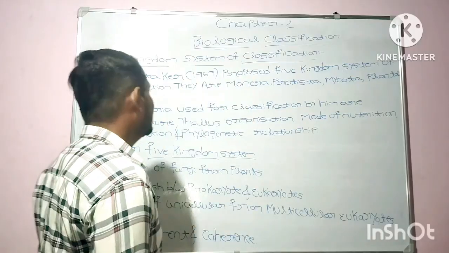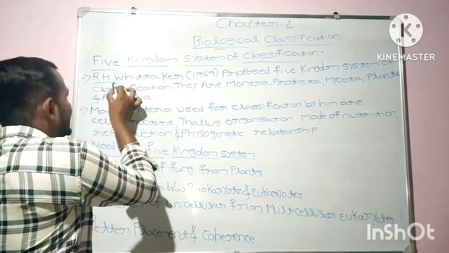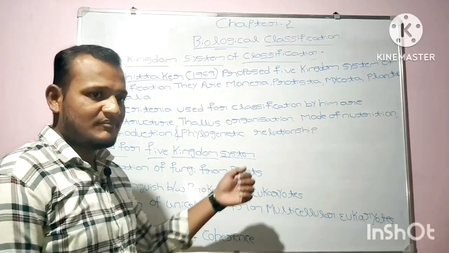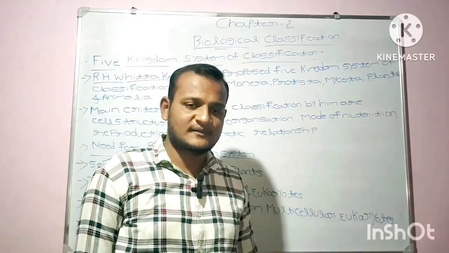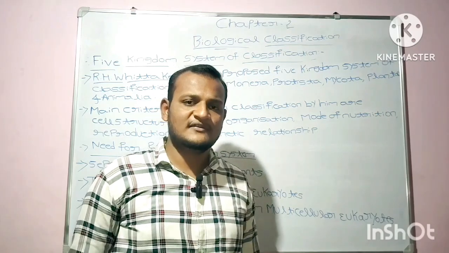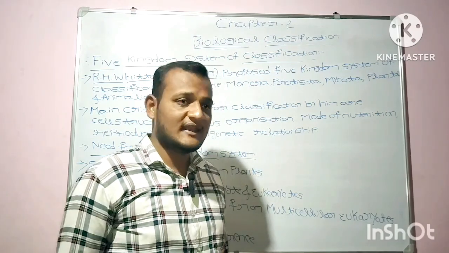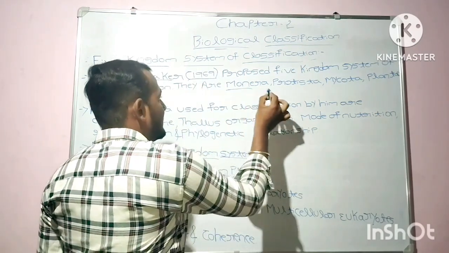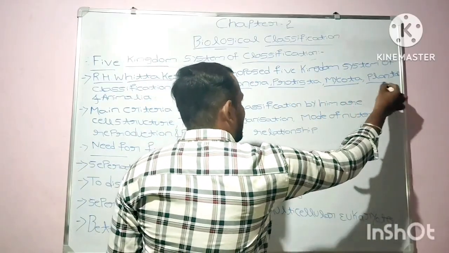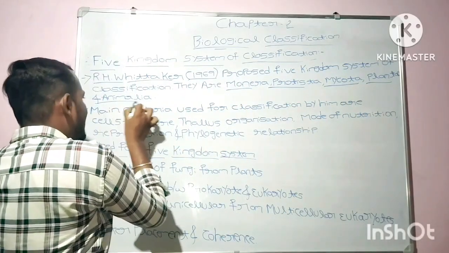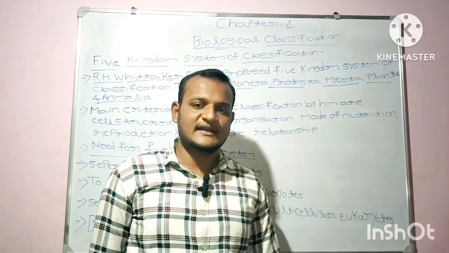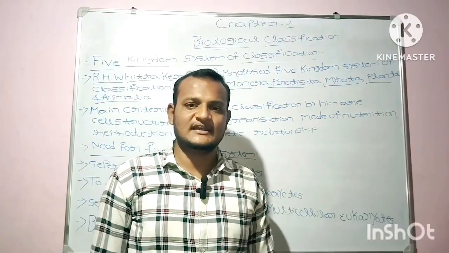In the year 1969, R.H. Whittaker proposed the five kingdom system of classification. They are namely Monera, Protista, Mycota, which is nothing but fungi, Plantae, and Animalia. These are the five kingdoms given by R.H. Whittaker in the year 1969.